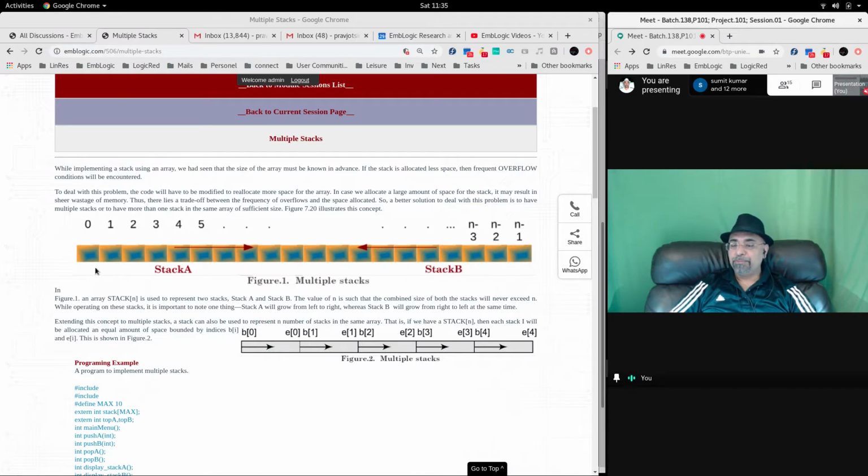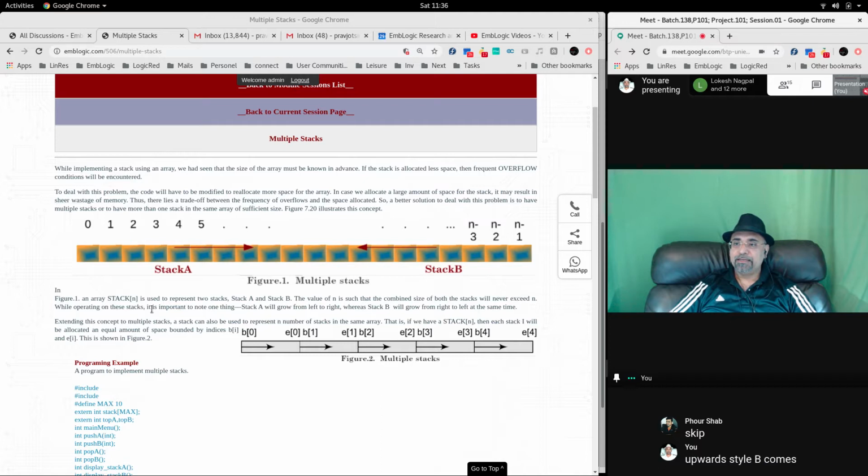Now this is the real implementation of a stack. If you have to implement it, you have to implement it like this. It says in figure 1, stack n, we have created an array of size n, used to represent two stacks, stack A and stack B. Stack A grows upwards, stack B comes downwards. The value of n is such that the combined size of both stacks A and B will never exceed n.